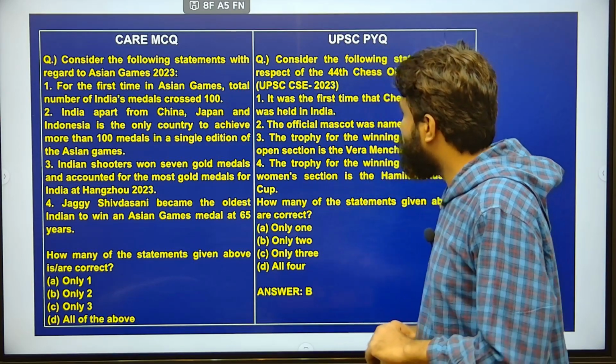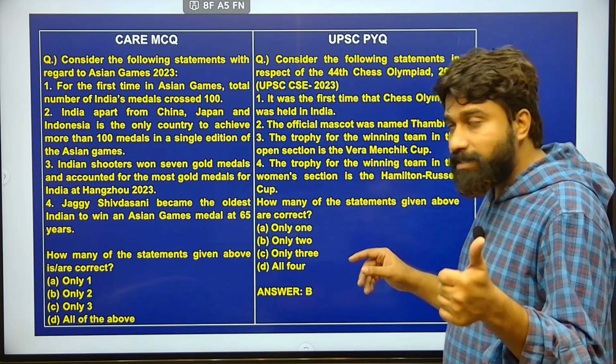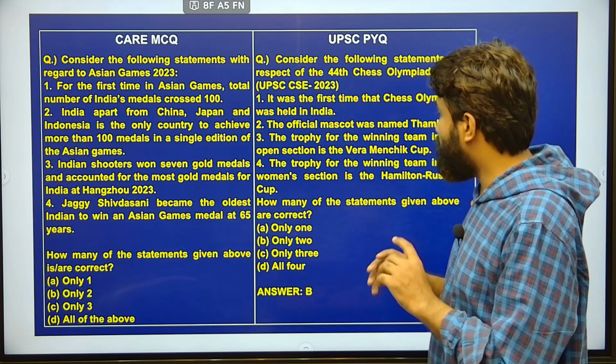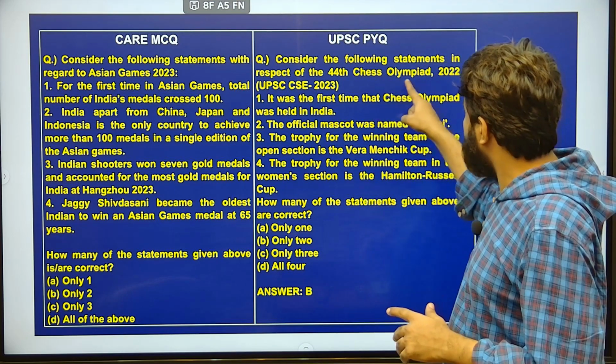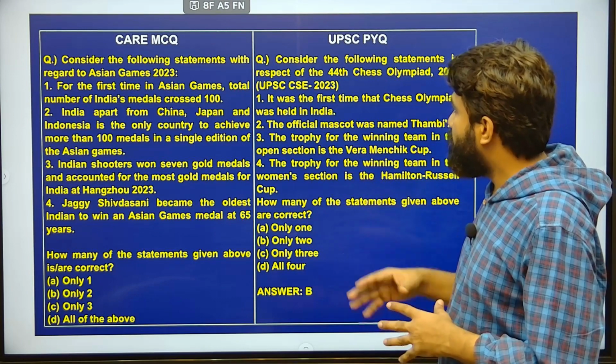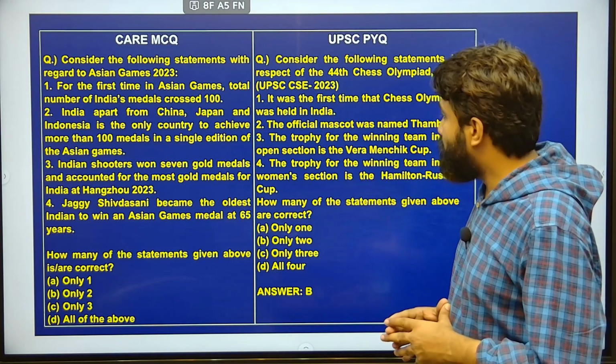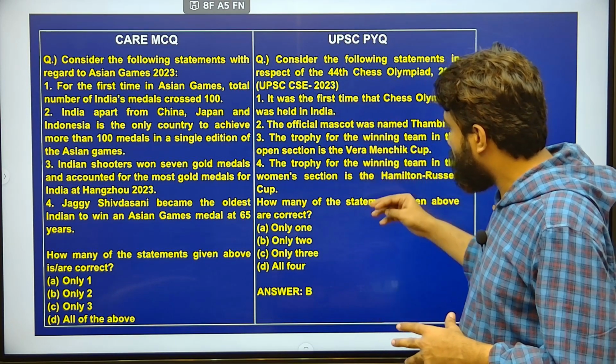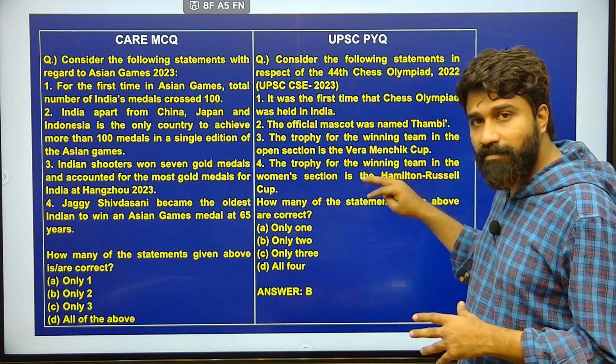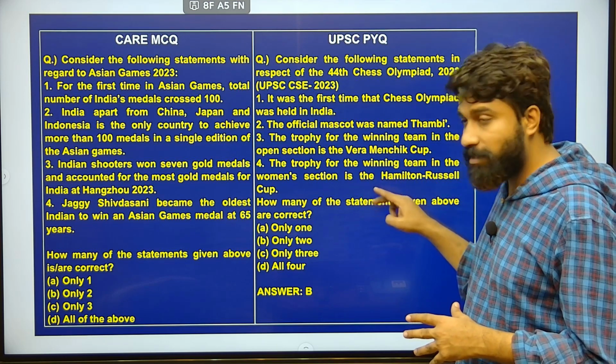This is more important because UPSC has asked such a question this year with respect to games. Regarding the 44th Chess Olympiad 2022, which of the following statements is correct? Here 2 statements are correct, but the remaining 2 statements are reversed in nature with respect to the names and designations given here.